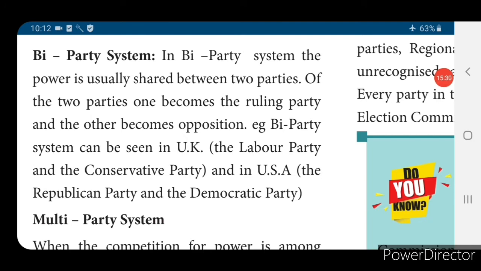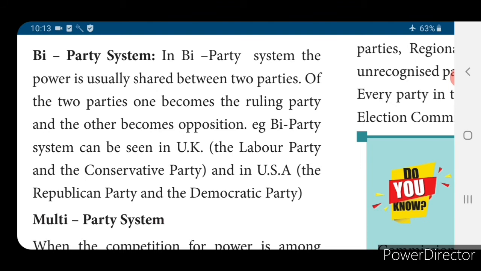Next is the bi-party system. In the bi-party system, power is usually shared between two parties. Bi means two. Of the two parties, one becomes the ruling party and the other becomes the opposition party.